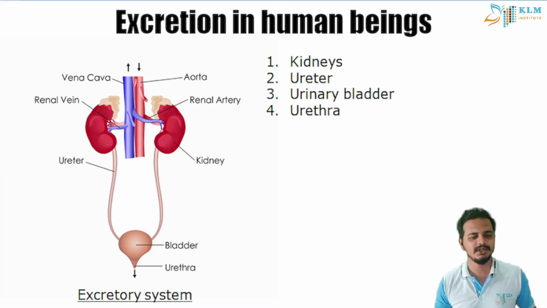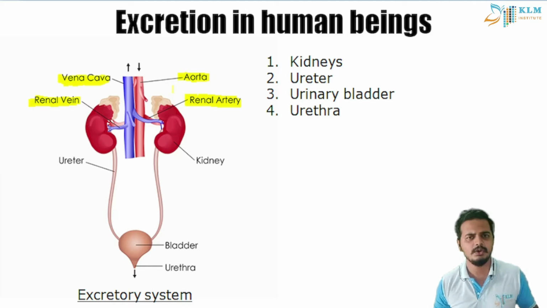So let's look into the excretory system in humans. In the excretory system of humans, we can see here there is vena cava and aorta. If you have watched the transportation video of life processes, you must understand that these are blood carrying tissues. That is, veins and arteries are blood carrying tissues. You can see here.